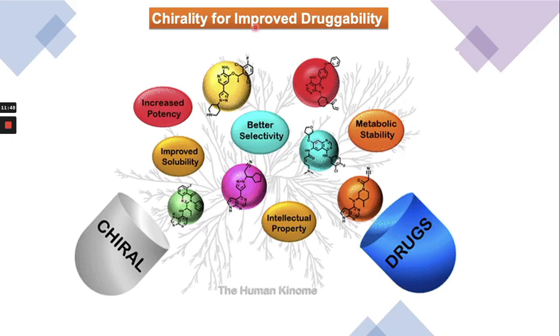So chirality is very important for improving drug ability. You can see chirality can improve the solubility of a drug, or increase the potency, and it also provides better selectivity toward the enzyme.